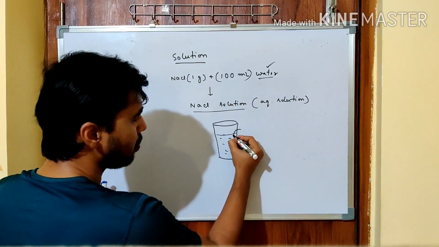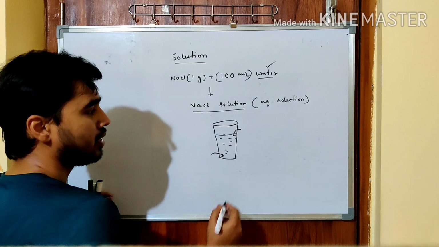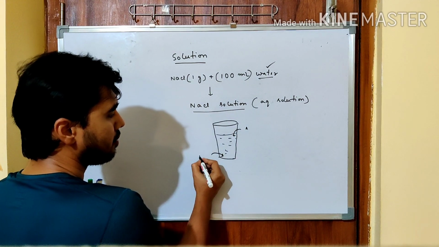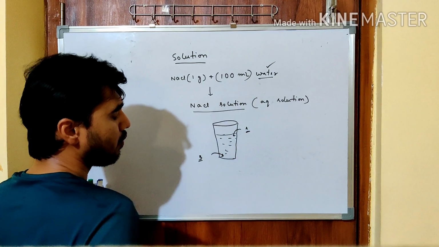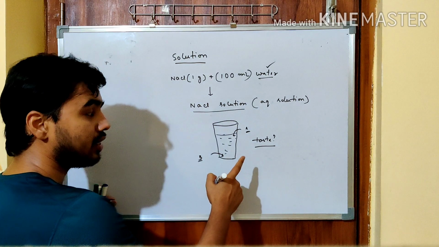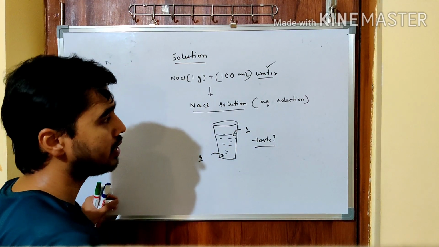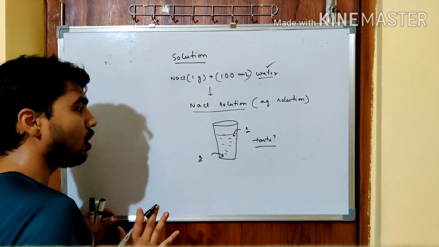If you take a little portion from here and a little portion from here, two samples, will the taste be the same? Yes, definitely. For a true solution, the taste should be the same if it is mixed properly. So that is what a solution is.